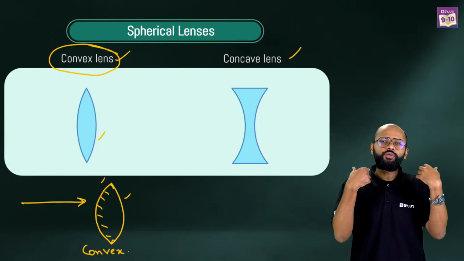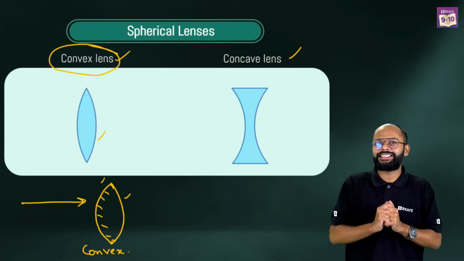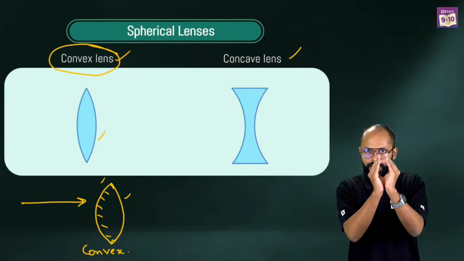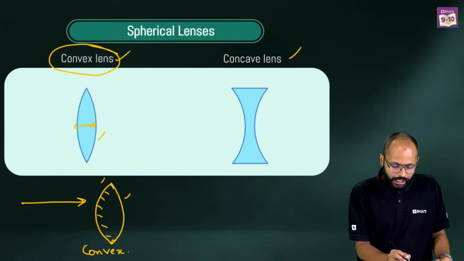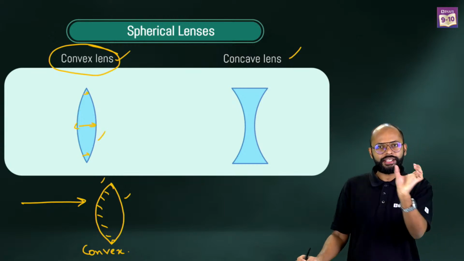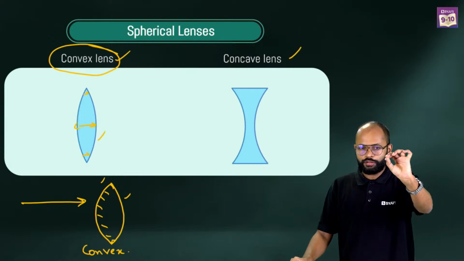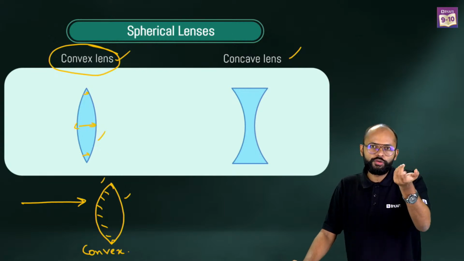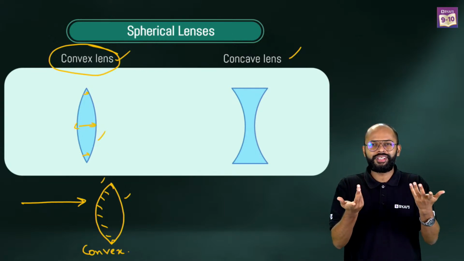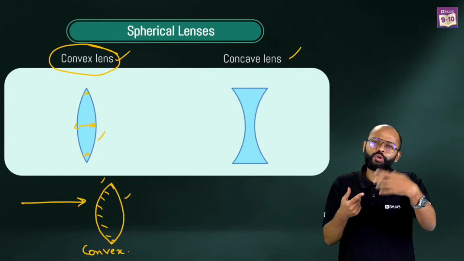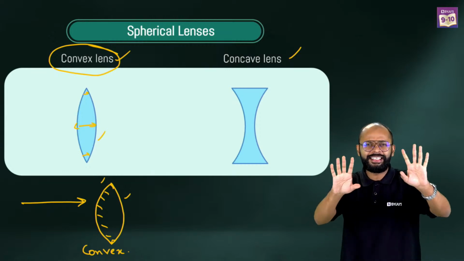And if you want to define it, a convex lens is a lens which is thicker in the middle and thinner in the edges. Same thing: thicker in the middle, thinner at the corner. It is thicker in the middle and thinner in the edges. So normally students used to remember convex means thicker in the middle, thinner in the edges. I'm saying if you know convex mirror, you know convex lens also. Don't be confused. It's easy, right?